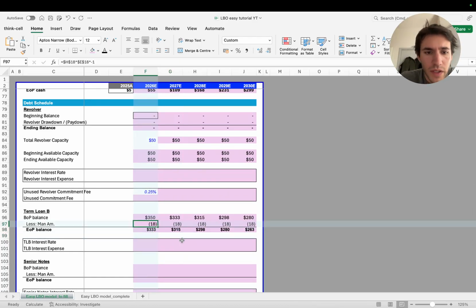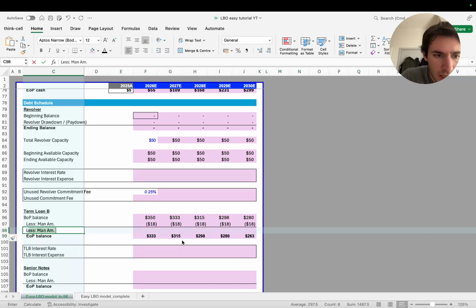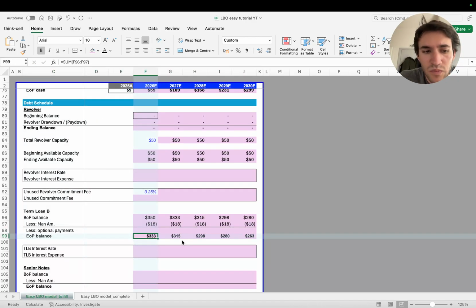Now always remember that since we're not talking about optional repayments, in this case you only see one line which is less the mandatory amortization. If you also had the possibility to say, okay, I'm going to also use the excess cash to do optional repayments, you would have another line which is less optional payments, and you would fill in this line with an extra amount of cash that you're going to use to pay down the excess amount of debt that's outstanding.